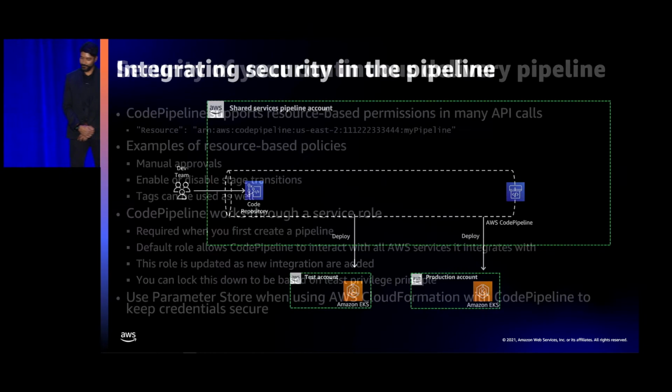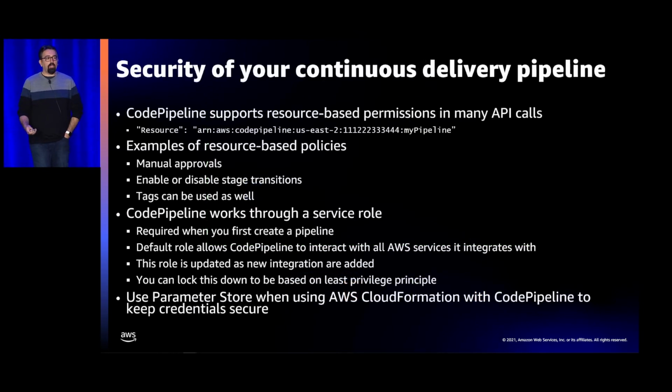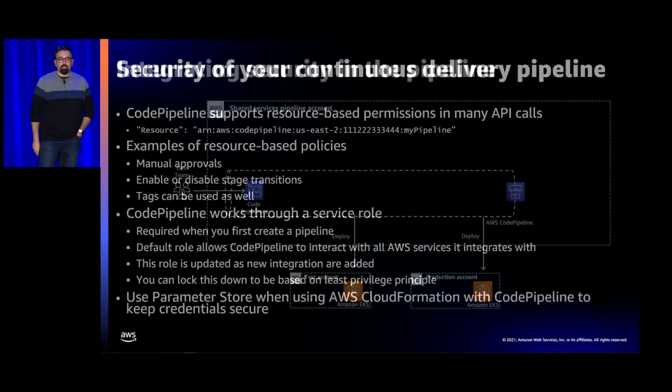Yep. Actually, I do want to cover that last one. So your pipeline also needs access to services. Imagine your pipeline needs to connect to something that requires credentials. What you want to do is use things like Parameter Store or Secrets Manager to abstract those secrets away so they're not exposed in the pipeline itself. And that's the same with the pipeline as code. In your CloudFormation templates and others, whether it's CDK or Terraform, you have the opportunity to abstract those away and store them in a secrets management solution. You want to treat it the same as your application, so get it out of there so it's a little bit more secure.